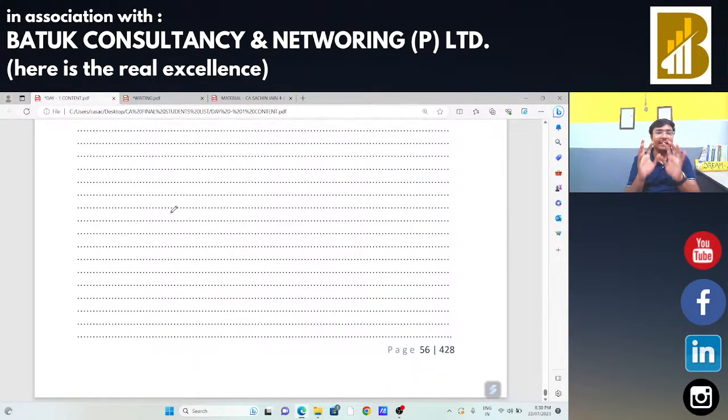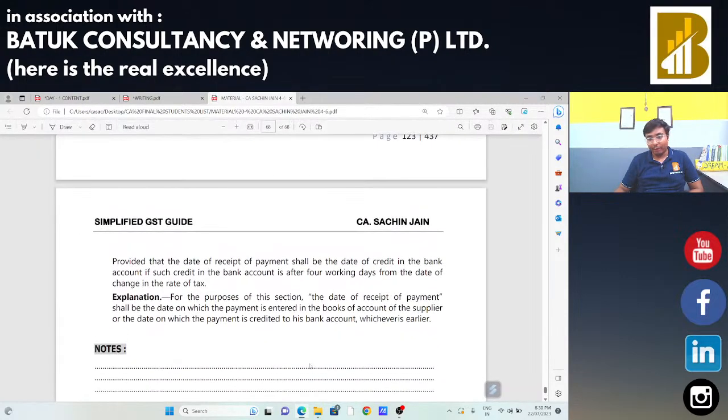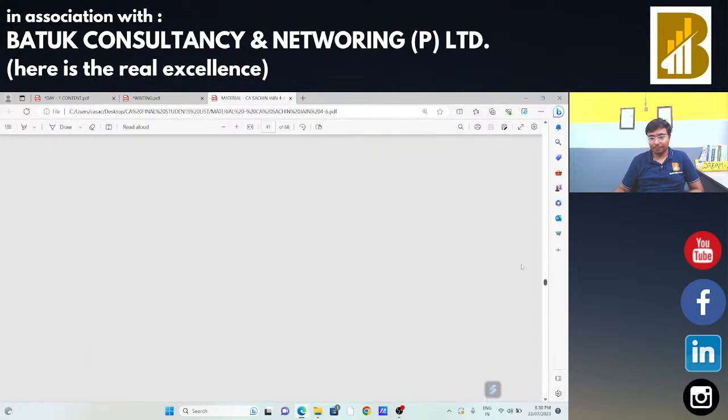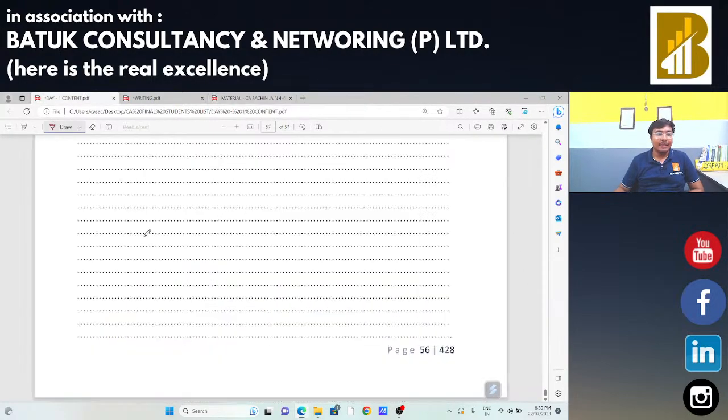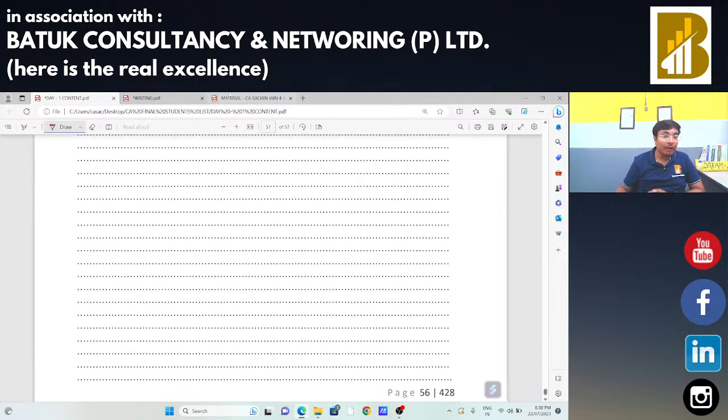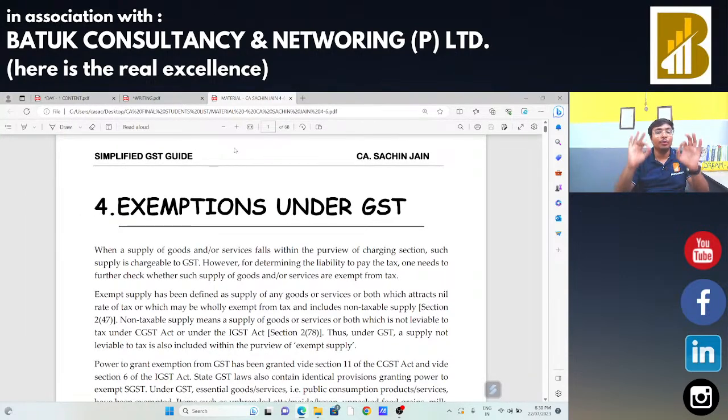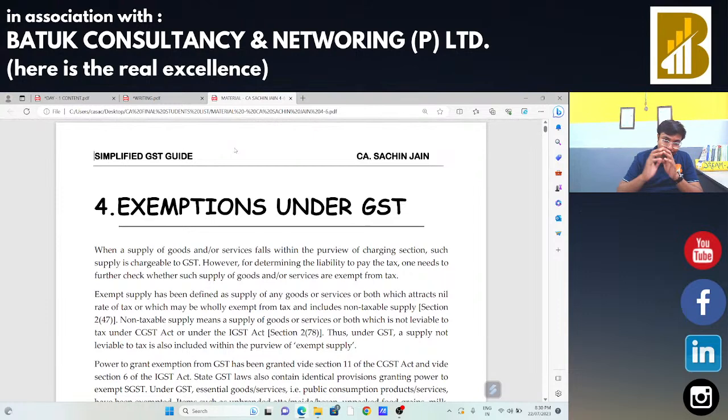So we had covered the basic concept, the concept of supply, the reverse charge mechanism concept, and the composition scheme. These four to five things we had already covered in our session today. Now, these three chapters I had already provided you the PDF file in the WhatsApp group. You can check the same. And for the rest, you may buy the book. I have already shared the link with you.